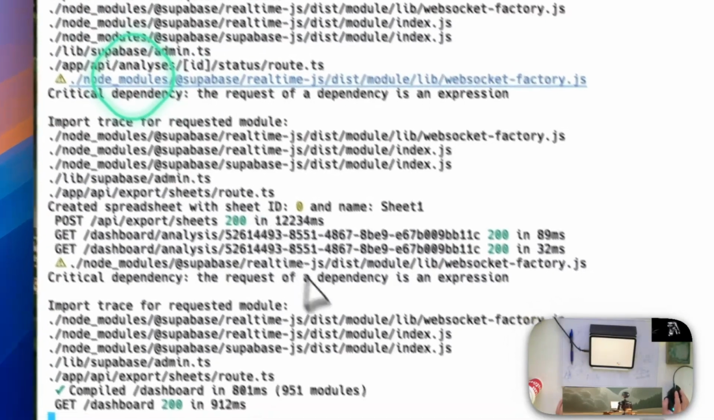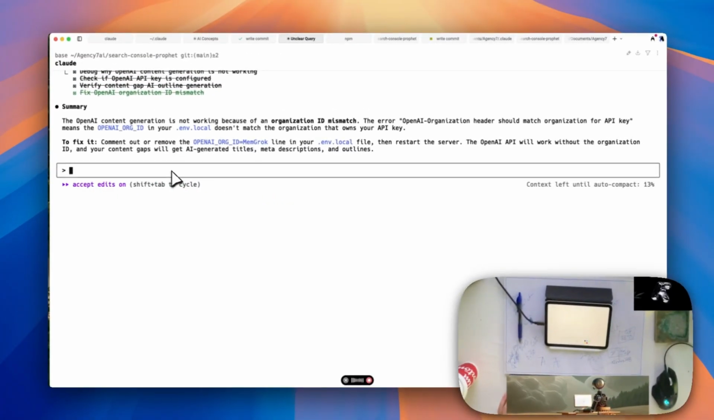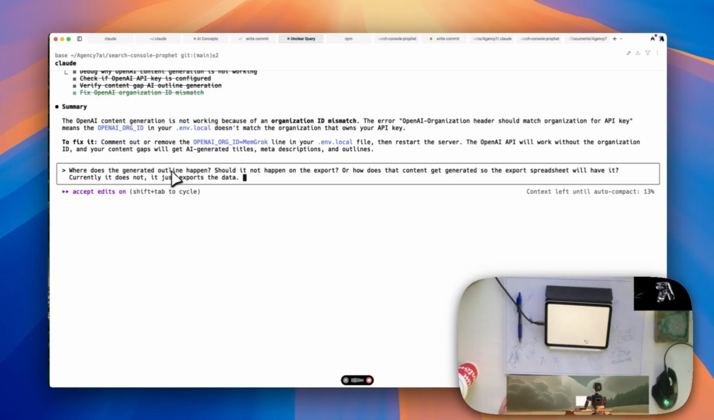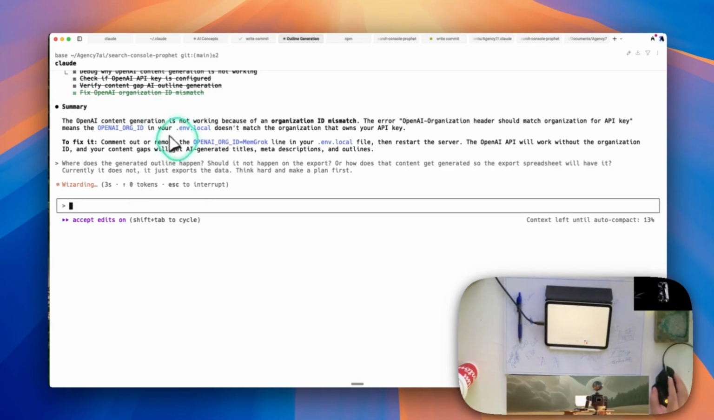Let's ask it. Where does the generate outline happen? Should it not happen on the export? Or how does that content get generated? So the export spreadsheet will have it. Currently it does not. It just exports the data. Think hard and make a plan first. Okay, it's going to do that. We're coming up to about 2 hours, so I'm going to call it pretty soon.